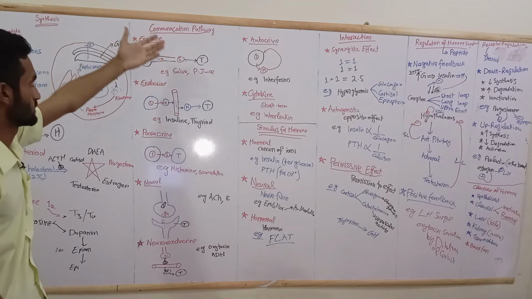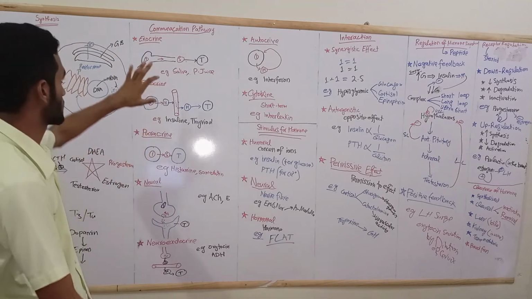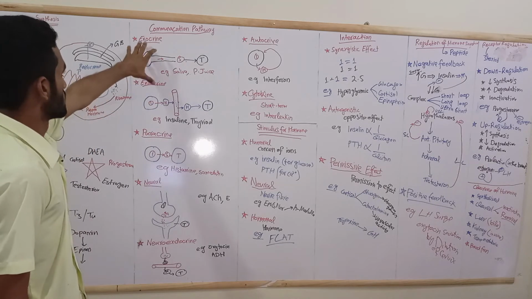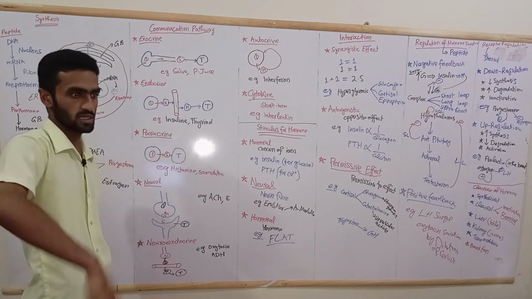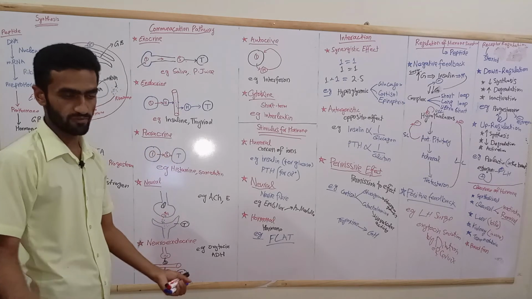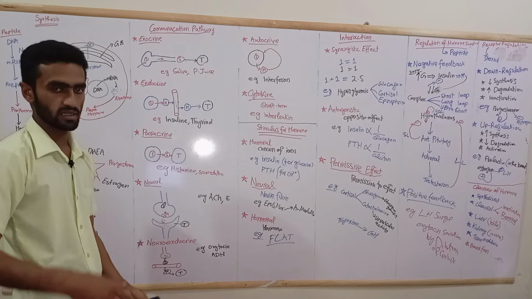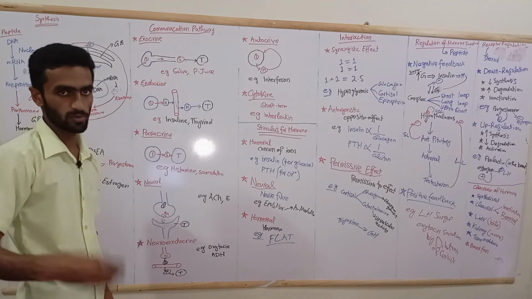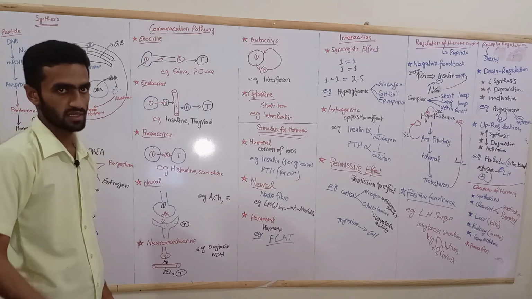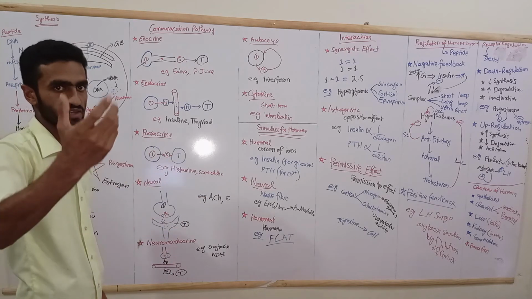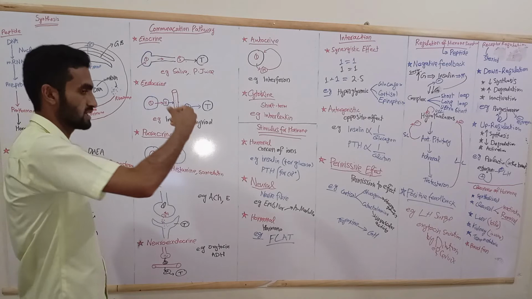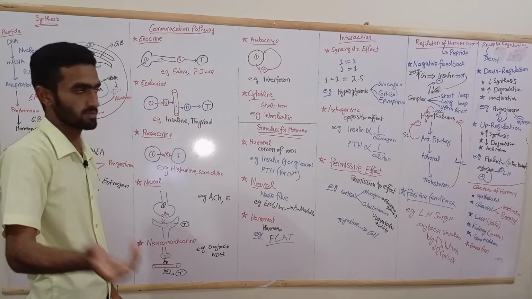Now coming to the next topic, communication pathways. Different ways of communication, like a lot of friends where each one has a different way to communicate with the other friends. Here it is the same mechanism: everyone has a different communication pathway. For example, some have the exocrine pathway.